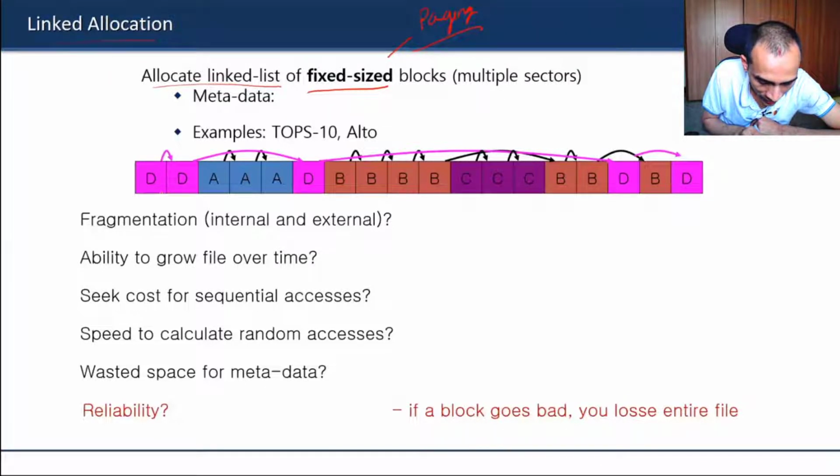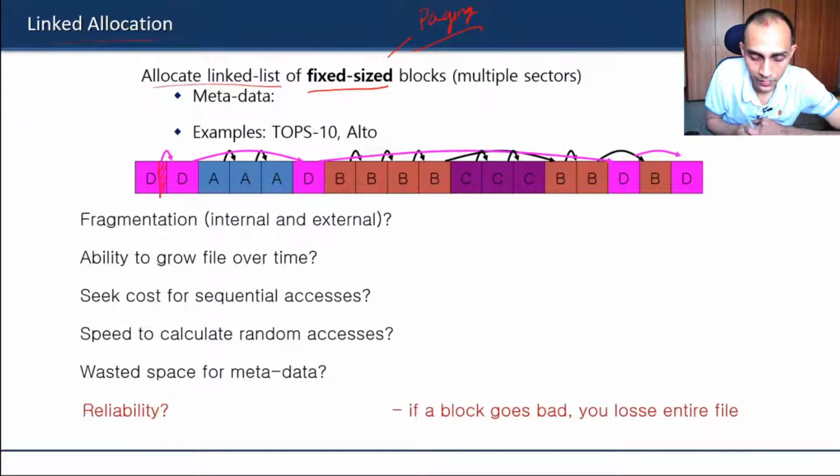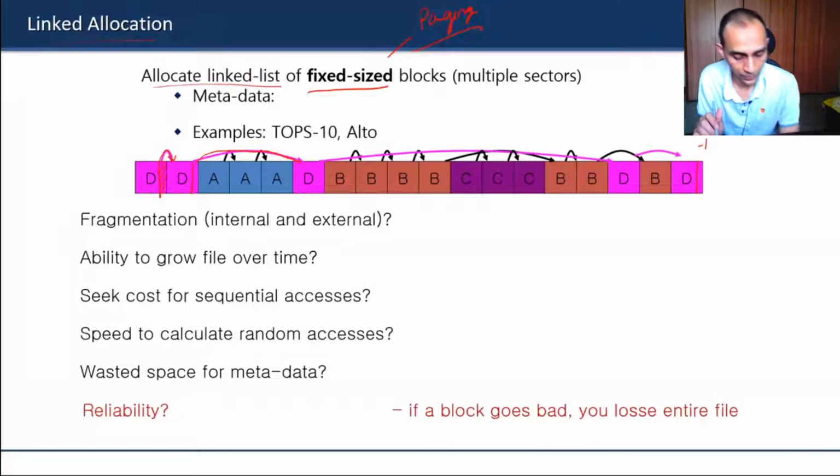An example is shown here. For example, file D starts from here, one block, and at the end of each block there will be some metadata which will store the address of the next block. This one stores the address of the next block here, this one stores the address of the next block here, and so on. The last one will store -1 or some value which indicates the end of file.